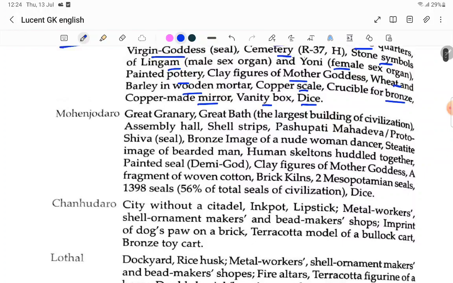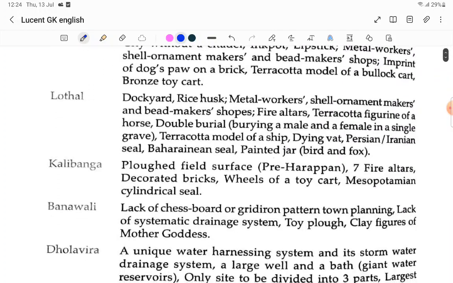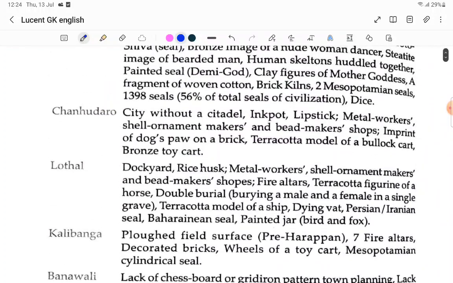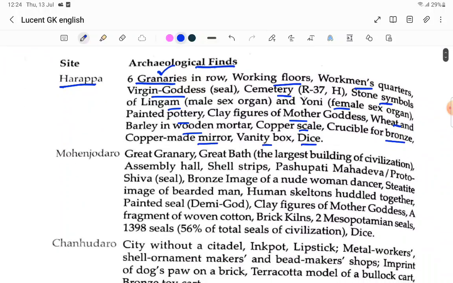Mostly we have to remember Harappa, Mohenjo-daro, Chanhudaro, Lothal, Kalibangan, Banawali. These are very important things we have to remember. The granaries are very important. Next, the male sex organ and female sex organ, that much you can say. Mohenjo-daro also has the great granary. That is six granaries in a row.